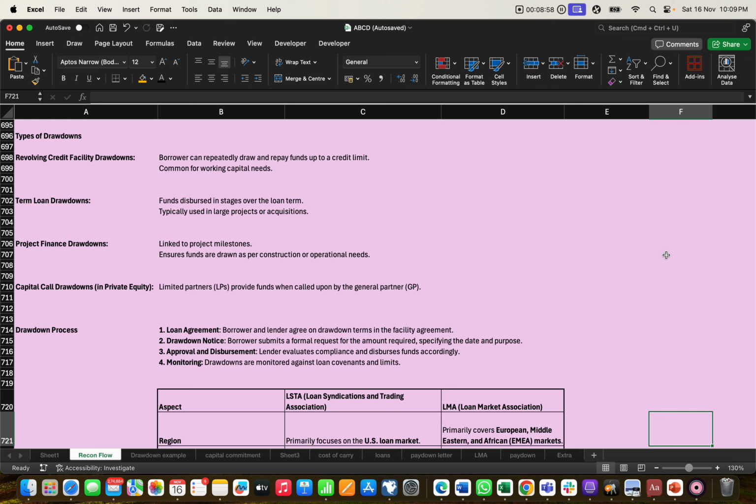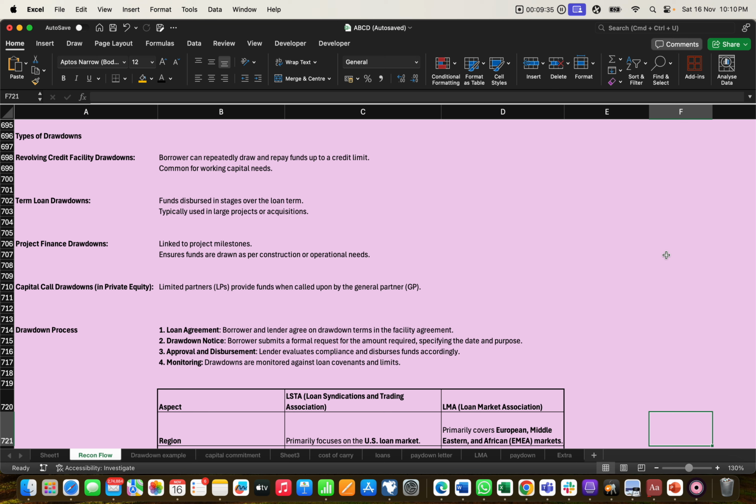For example, if the loan amount is 10 lakh and the borrower withdraws 2 lakh, 1 lakh, again 2 lakh, 1 lakh, and repays at the given time as per the contract, his limit comes back to 10 lakh. If he withdraws 2 lakh and at month end repays the 2 lakh, again his limit will come to 10 lakh. So it is a type of credit card, or we can say a line of credit or credit facility.